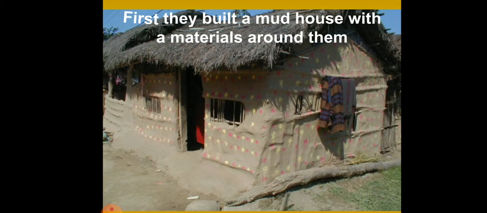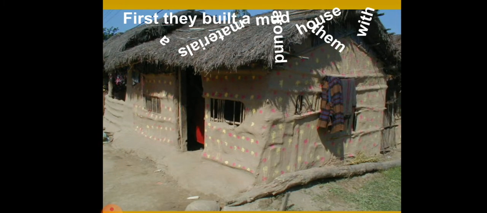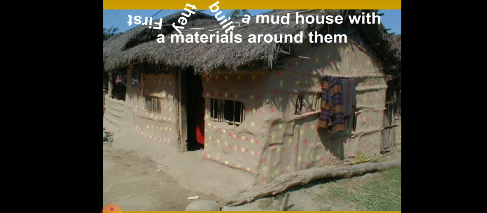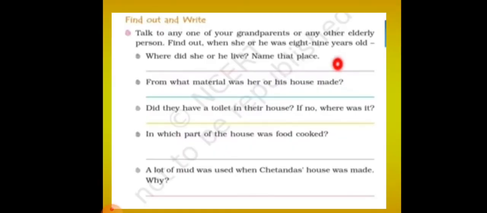So this was the house which was first built. It was built as a mud house with the materials which were around them. So they used the wooden logs, and the floor and all was made of a mixture of cow dung and mud. You can see how this house was constructed. This house was constructed by themselves, that is Baba, Amma, and Chetan Das and his sister. Okay, so let us find out and write.